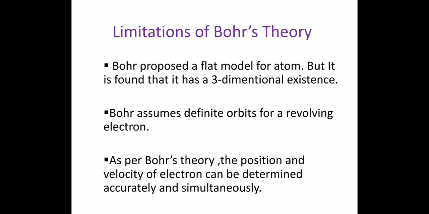This is in contradiction with the uncertainty principle proposed by Heisenberg.